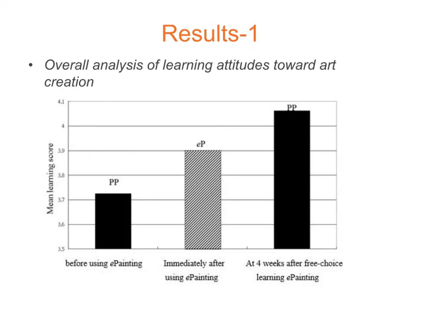Overall, we found that the mean score of learning attitudes was significantly higher at 4 weeks after free choice learning of e-painting than the mean score before the use of e-painting. While we also saw that the mean score for learning attitudes increased immediately after using e-painting for 2 weeks, the increase was not statistically significant.